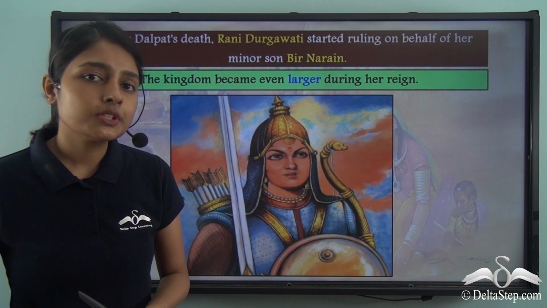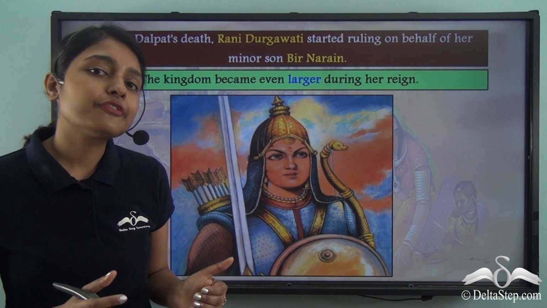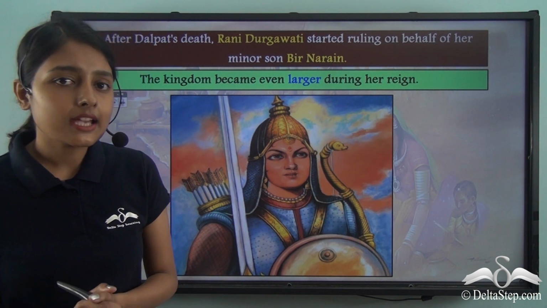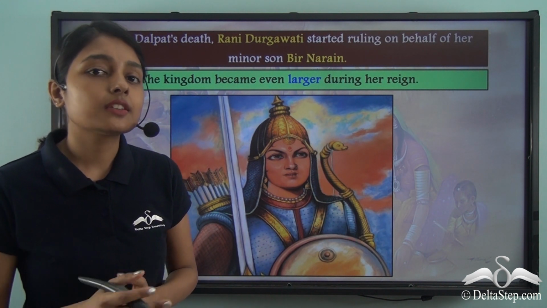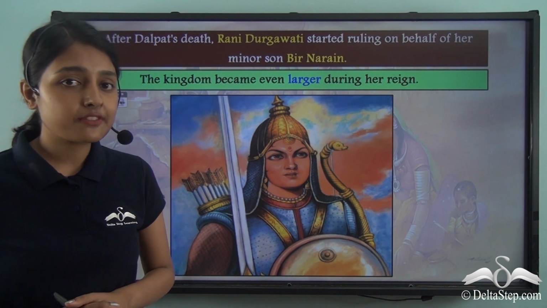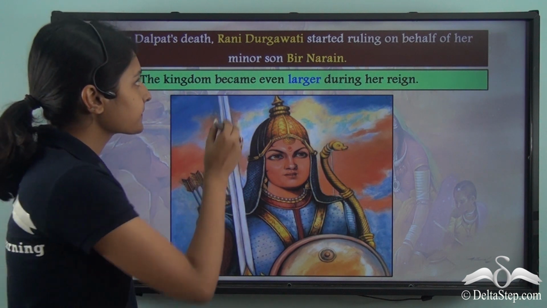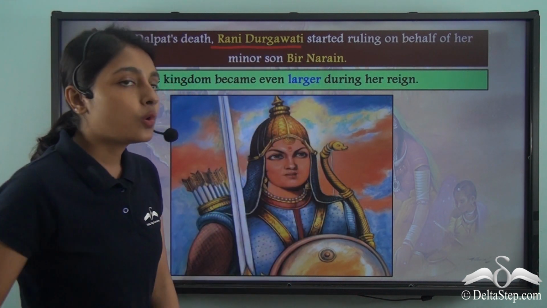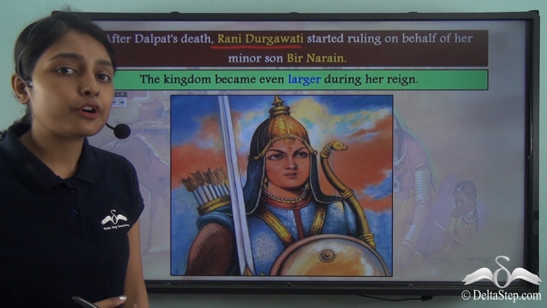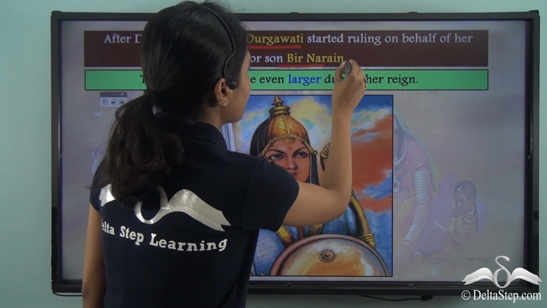To his misfortune, Dalpat did not live for a long time, and he died soon after his marriage with Durgavati. What happened after Dalpat's death? Following the death of Dalpat, it was Rani Durgavati who now started ruling on behalf of her minor son Bir Narayan.